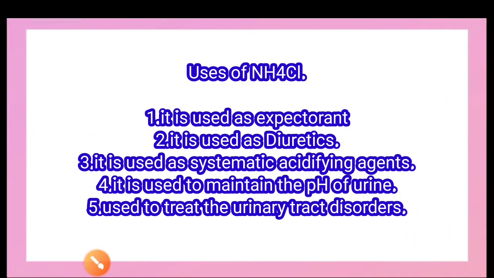The second acidifying agent is dilute hydrochloric acid. Dilute hydrochloric acid has the molecular formula HCl and a molecular weight of 36.46, and it also has different synonyms like spirit of salt and muriatic acid. These are the two names that also represent dilute hydrochloric acid.